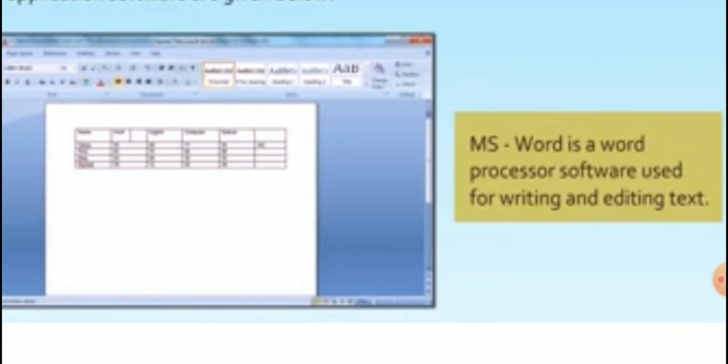What do you mean by editing? Editing is nothing but making some changes in the document we prepared. When we type the document, we make some mistakes. To correct the mistakes, we open the document and make changes. So making changes in the document is called editing.